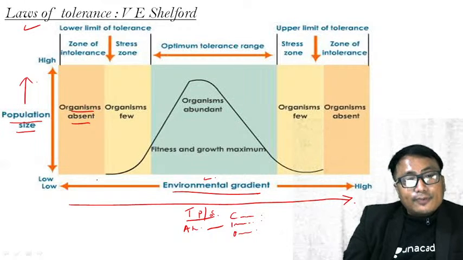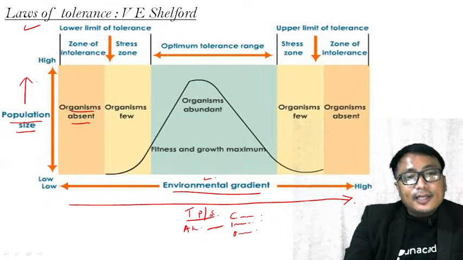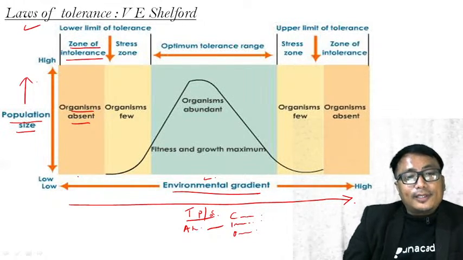For this organism, it is known as the zone of intolerance.